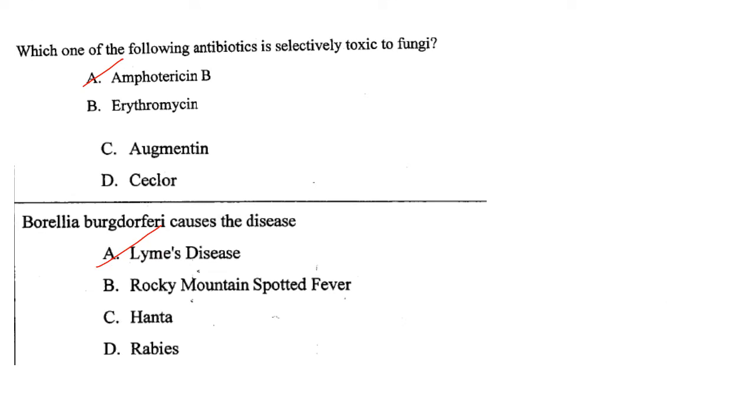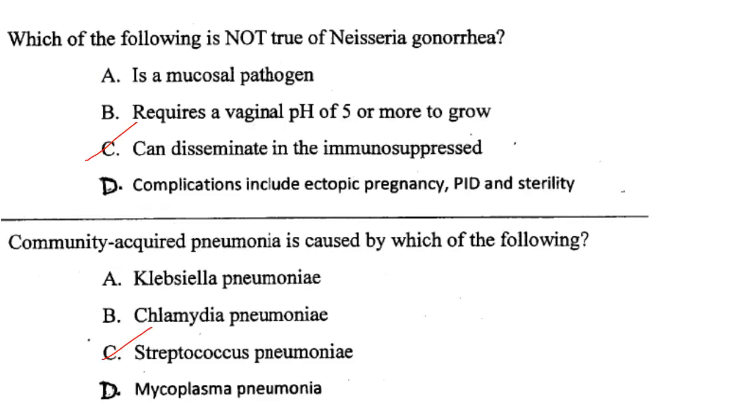Then next one. Which of the following antibiotics is selectively toxic to fungi? So it is amphotericin B. Answer is option A. Then Borrelia burgdorferi causes the disease... It causes Lyme disease. Answer is option A.